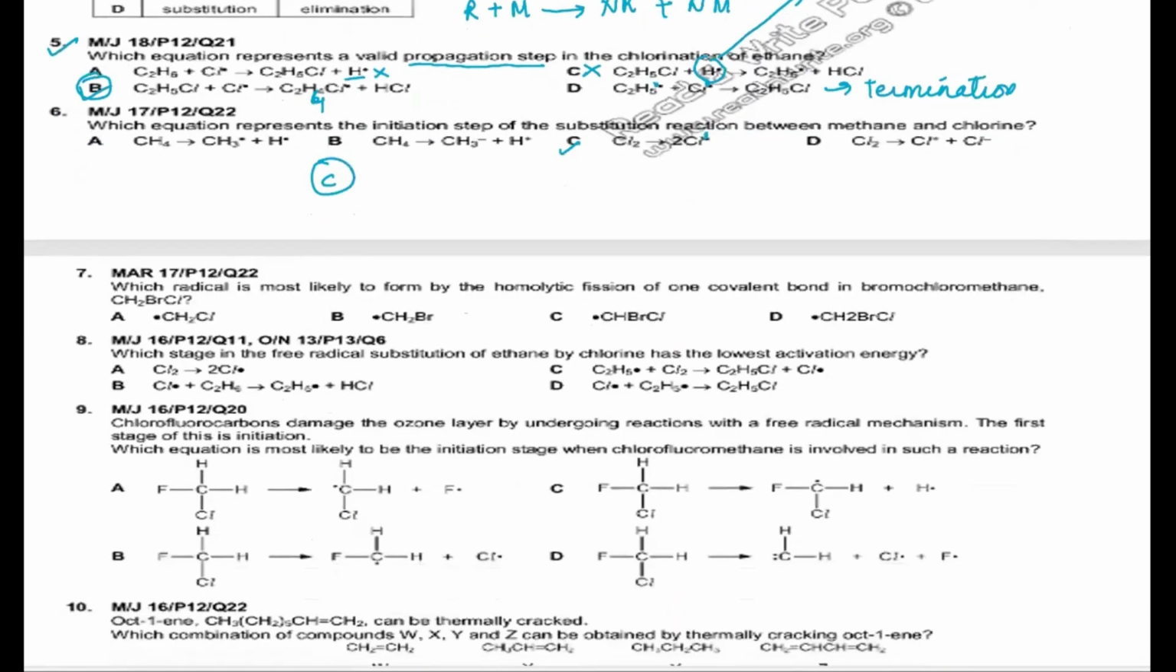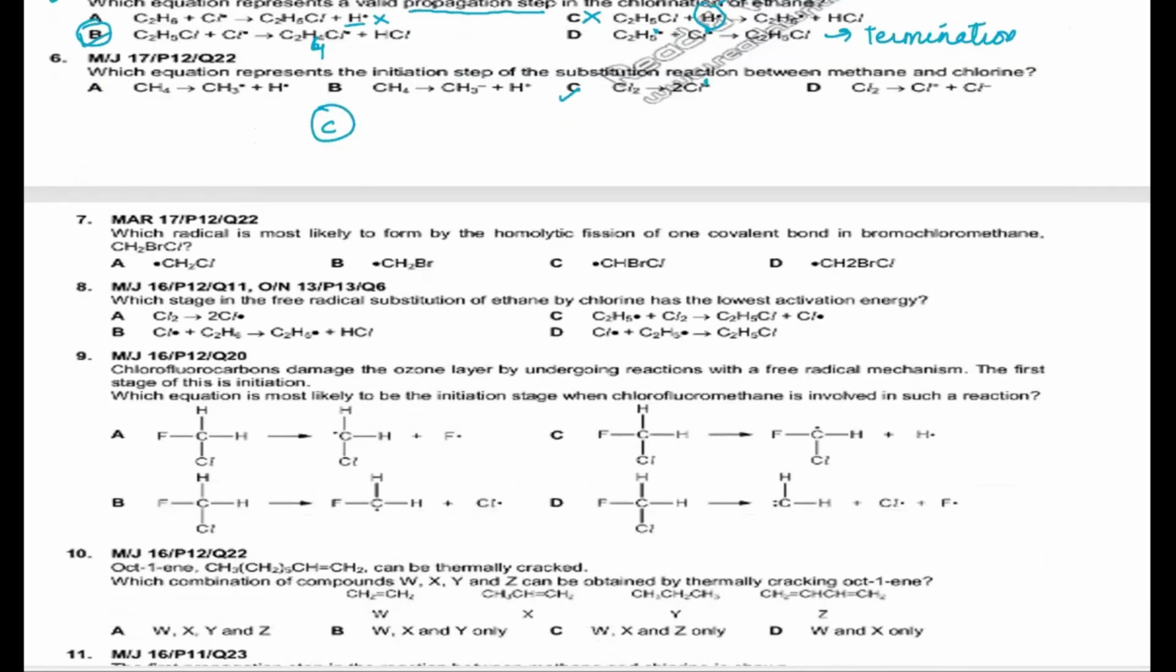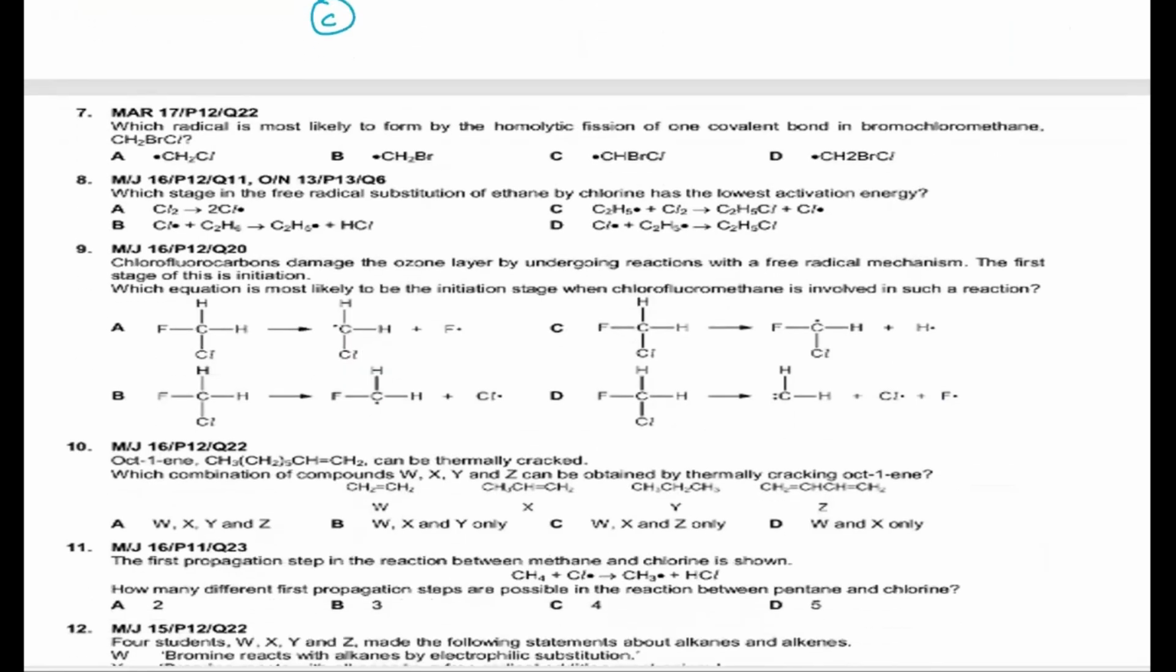Moving on to the question number 7. Now, when we move on to the question number 7, it says that which radical is most likely to form by the homolytic fission of one covalent bond in the bromochloromethane, that is CH2BrCl. Now, it's saying that homolytic fission and most likely to form, right? So, which bond is the weakest bond? Which bond can break easily?